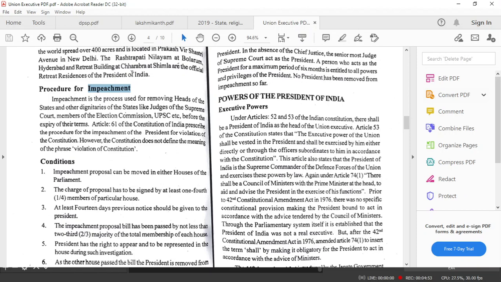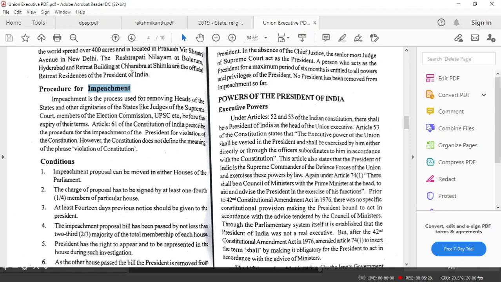See, impeachment charges against the president may be initiated in either house, in the Lok Sabha or in the Rajya Sabha. These charges should be signed by 1/4 of the members of that particular house which initiates the impeachment procedure. And then the president has to be given a 14 days notice period.